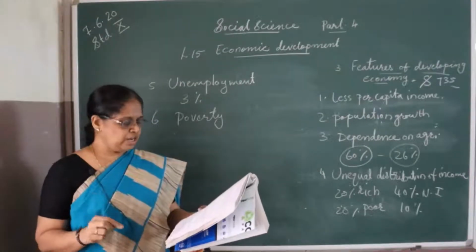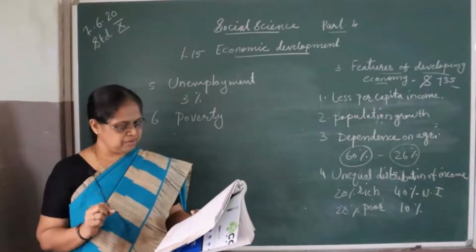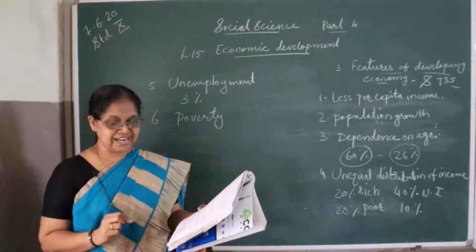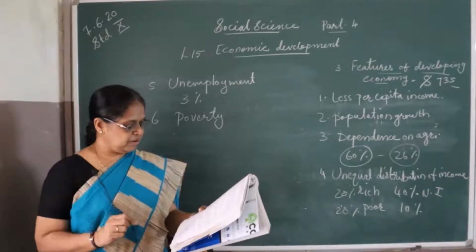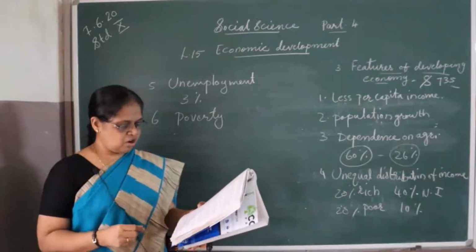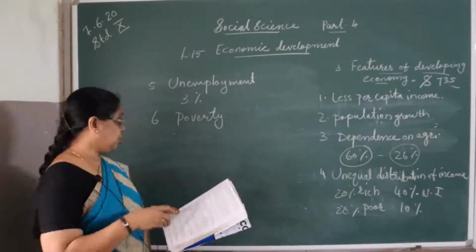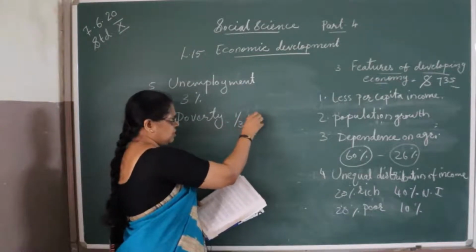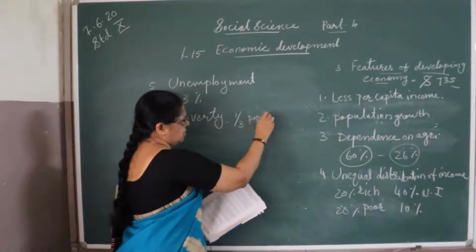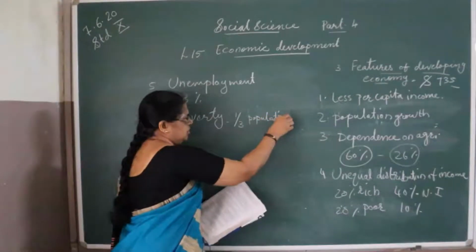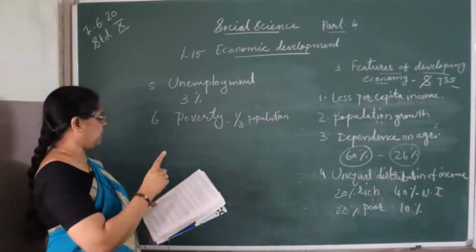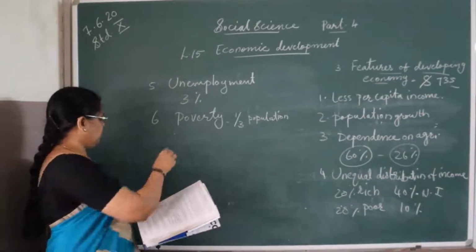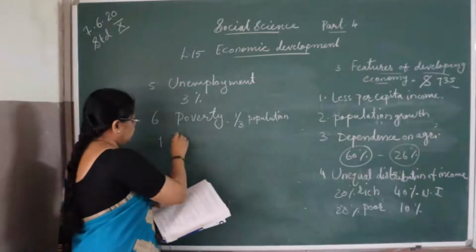People who are not able to satisfy their primary necessities like food, clothing, shelter, education and health are called poor. In developing countries, such people constitute 1/3 of the total population. So 1/3 of the total population remains poor, or they live in poverty. So that is also an important feature of a developing economy. Then seventh one, next, dual economy.